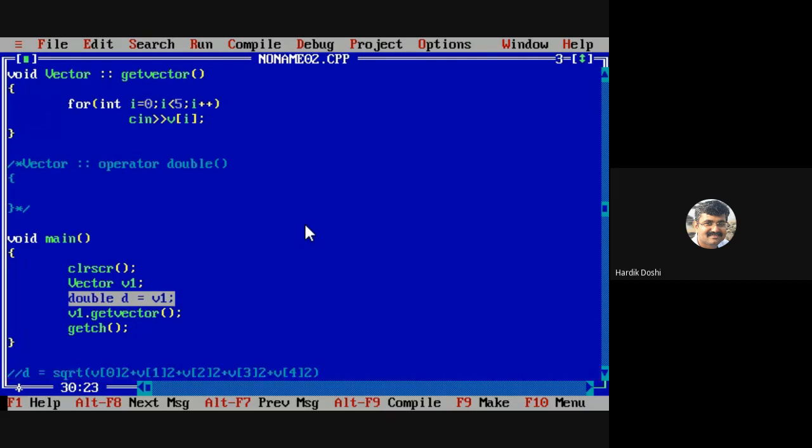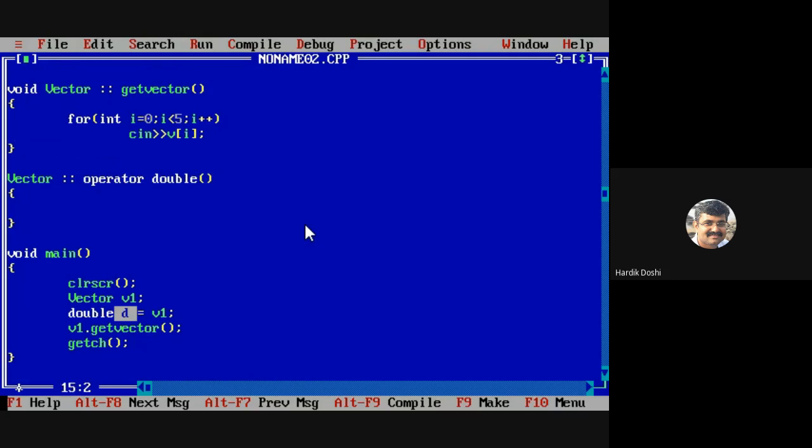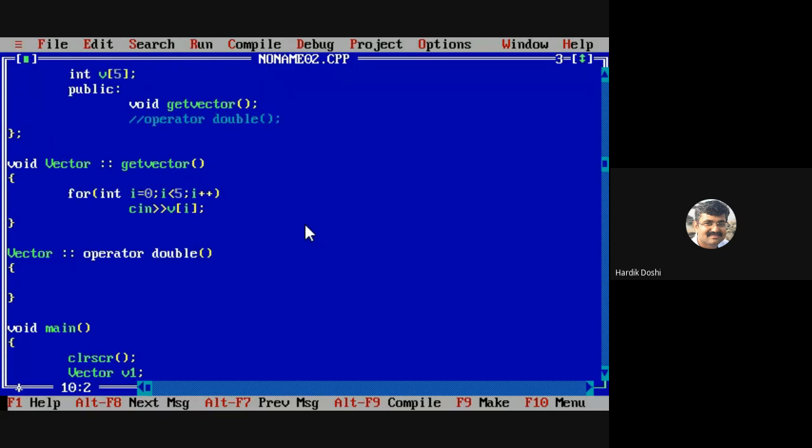What is the type of E1? Vector. I am assigning it to double. Compiler doesn't know this process. So for this I am saying to the compiler that this is my casting operator function, which performs this particular task.